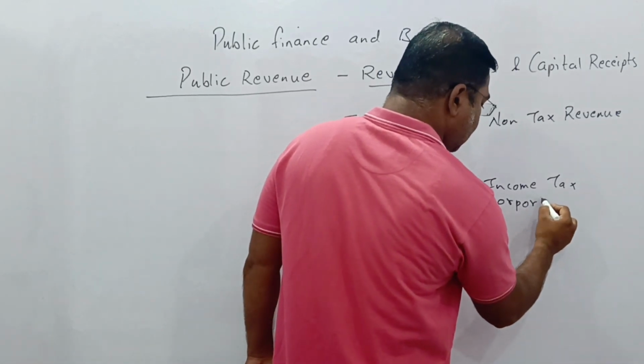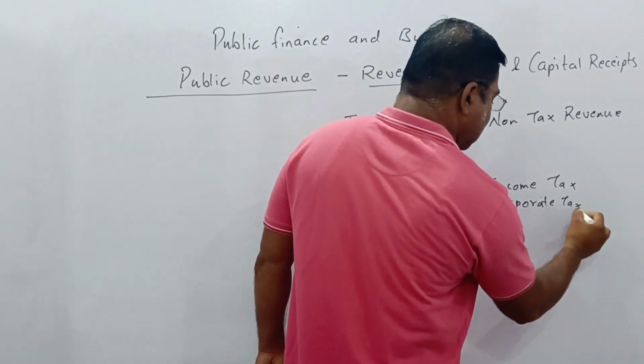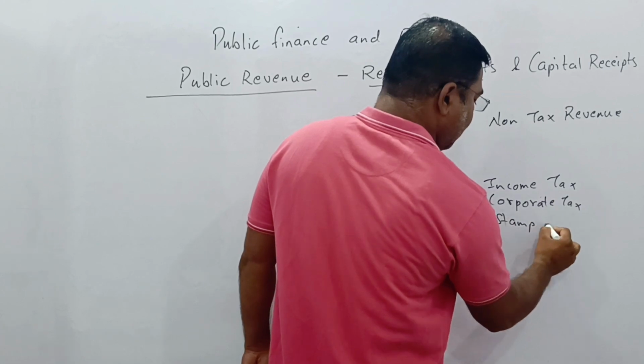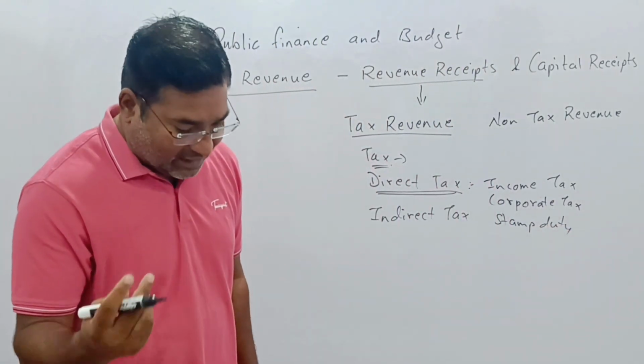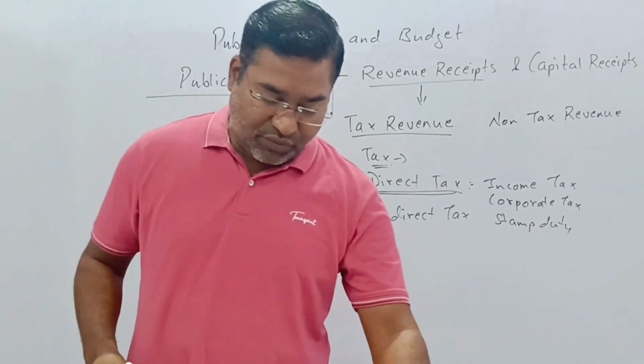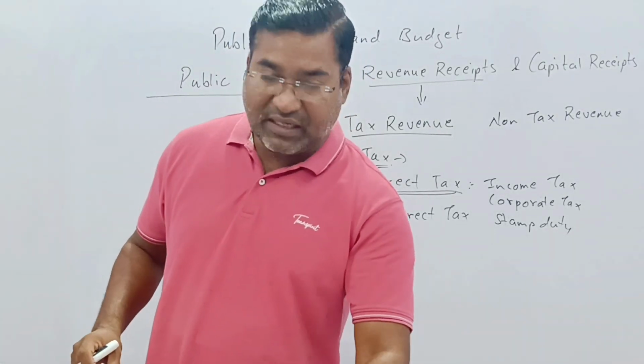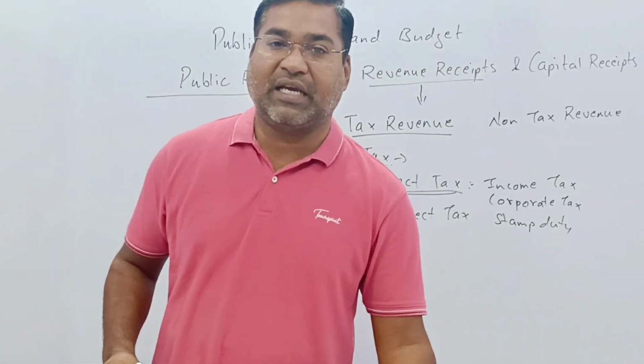There is also stamp duty, which is collected at the time of the purchase of land. In this form, direct taxes are collected.